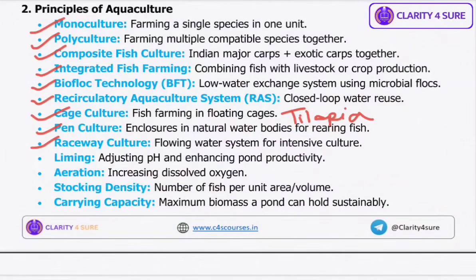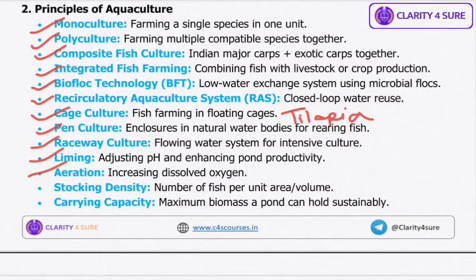Okay. Then we have liming. This is basically adding lime, that is CaCO3, calcium carbonate to pond water. It will help adjust the pH, it will kill the pathogens, and it will also improve the soil fertility. Okay. Then we have aeration. This is basically increasing dissolved oxygen using paddle wheels or blowers to keep fish active and healthy, because they are going to utilize that oxygen.